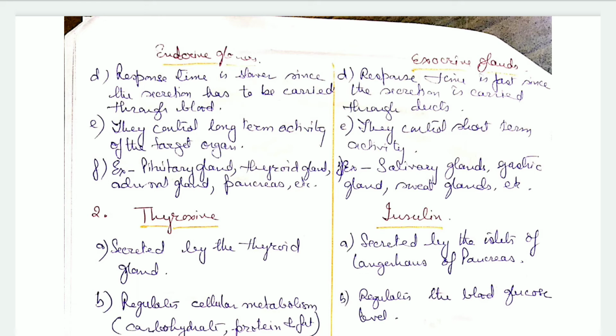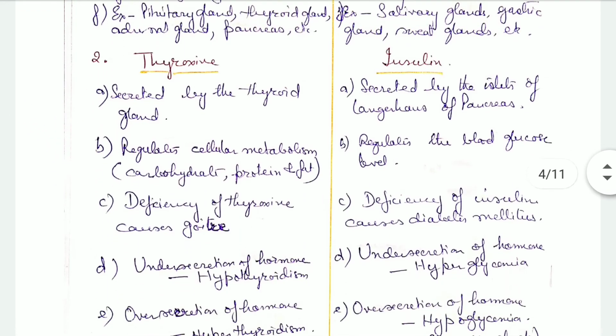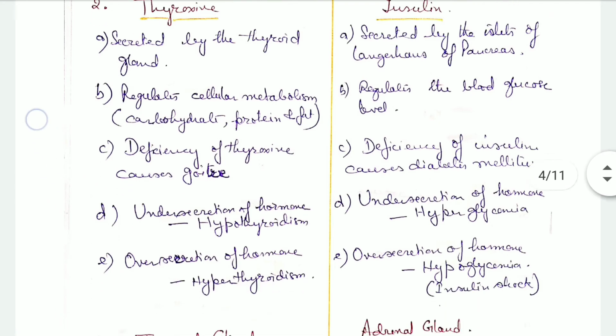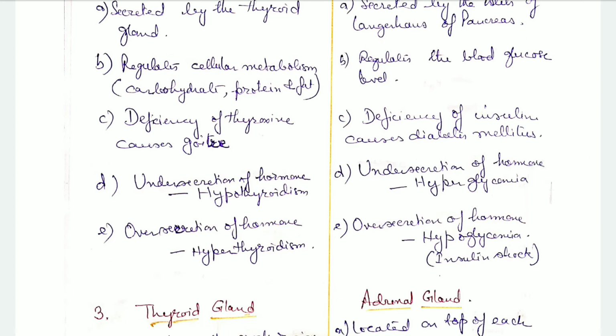Then the difference between thyroxine and insulin. Thyroxine is secreted by the thyroid gland, whereas insulin is secreted by the islets of Langerhans of the pancreas. Thyroxine regulates cellular metabolism like carbohydrate, protein, and fat. Insulin regulates the blood glucose level. Thyroxine deficiency leads to goiter, and insulin deficiency leads to diabetes mellitus.